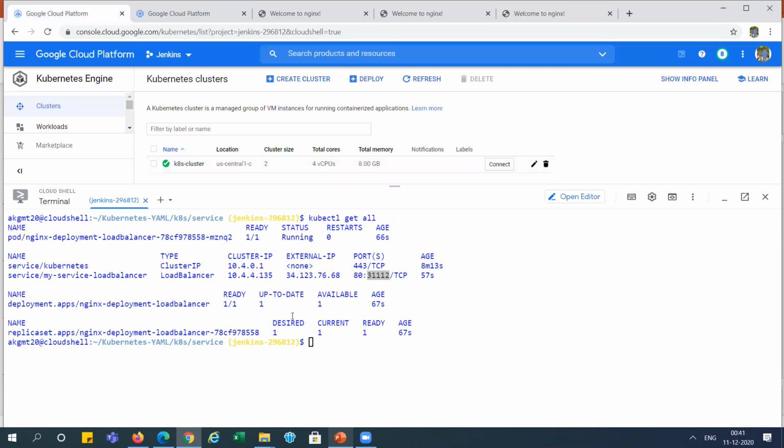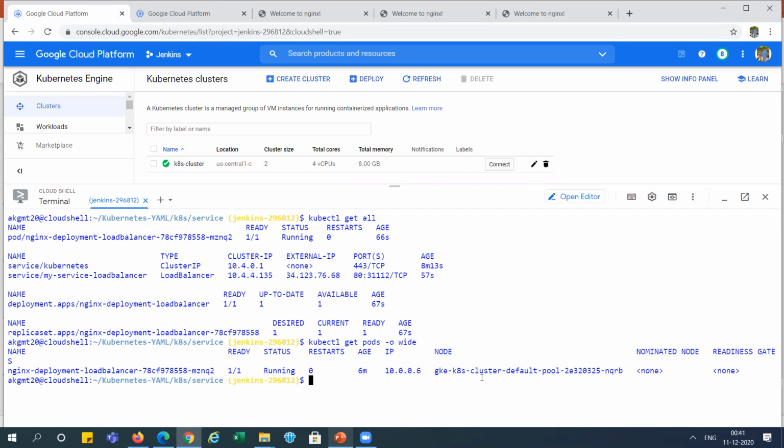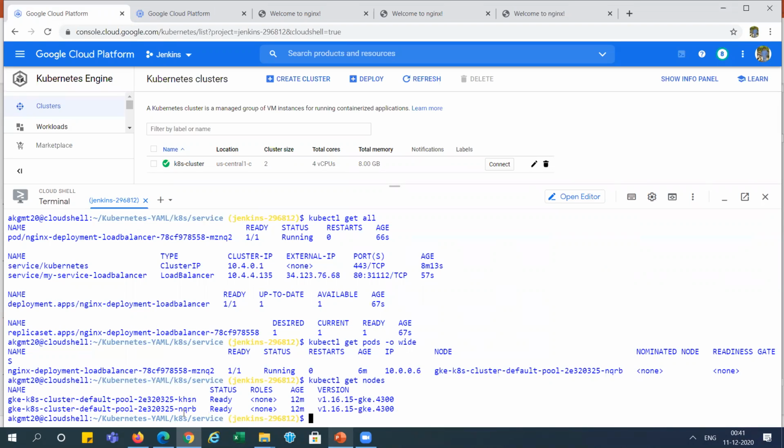Now, if you want to check this pod deployed on which node, we can check it here. Pods, right. You can see it is deployed on this node, right? And it is showing the IP for this. You know what is the node? Which node is there? You can see also kubectl get nodes, right? You can see we have two nodes, deployed on the second one. You can see here, same IP, right?